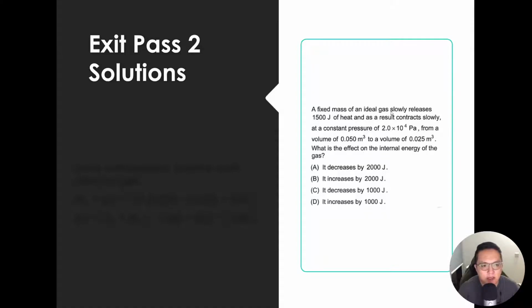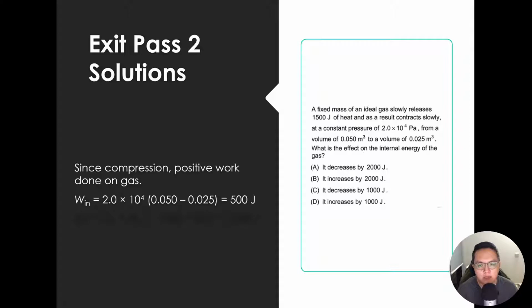Okay, so you're given the fact that it's releasing 1,500 joules of heat, so that is your Q out, and then also you have a change in volume at a constant pressure, so there's also some work done on the gas. Since it's compression, positive work is done on the gas, and we can work out this value just by multiplying P times delta V, and you get 500 joules.